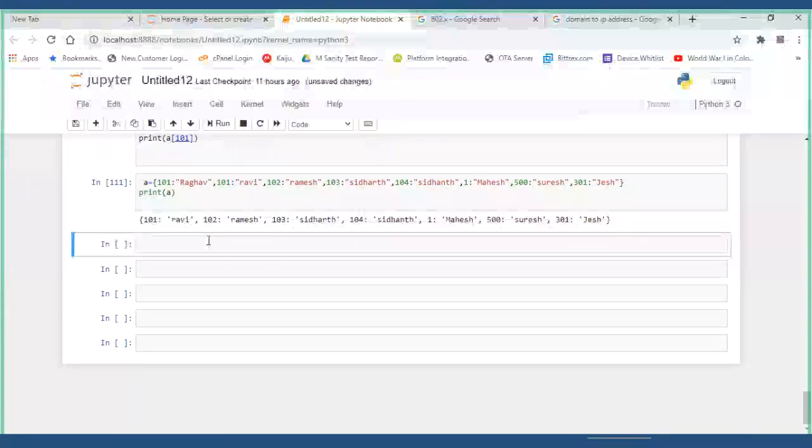If you observe clearly what happened: override, overwriting happened. So duplication is allowed here. Are you able to see two 101s?